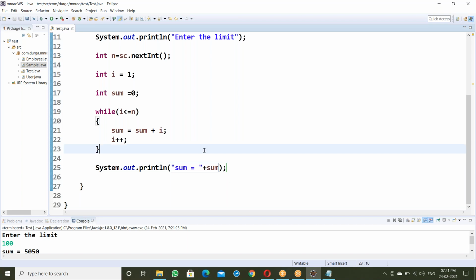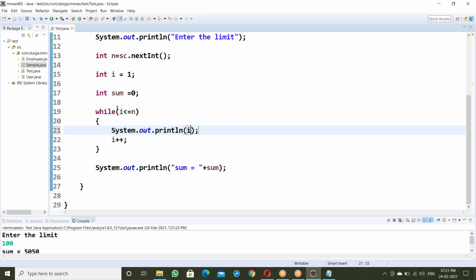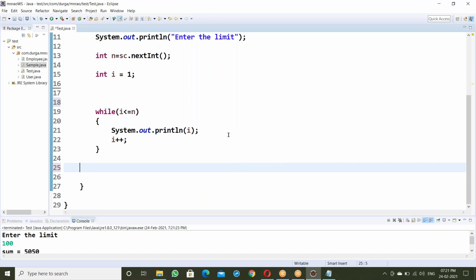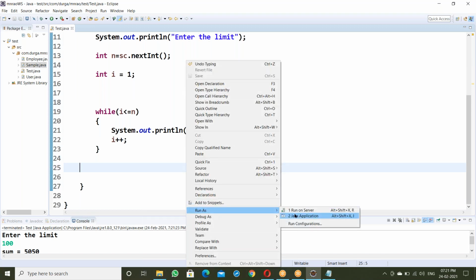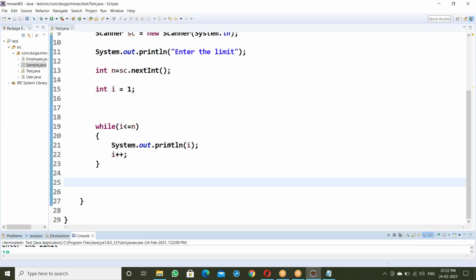Okay, just try it. Next, I want only even numbers. I want to display only even numbers. See, System.out.println of i displays all the numbers, but I don't want all the numbers, I want only even numbers. Enter limit 10, all numbers are displayed, but I want only even numbers.